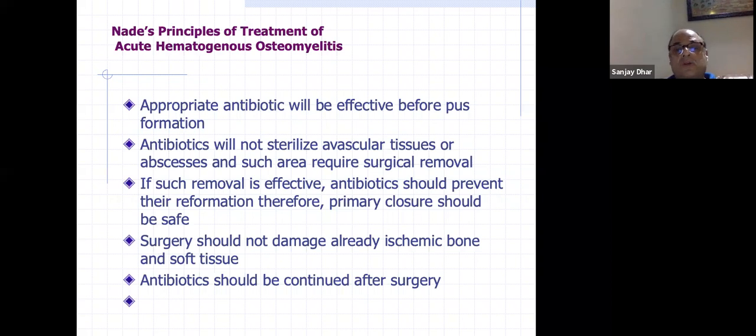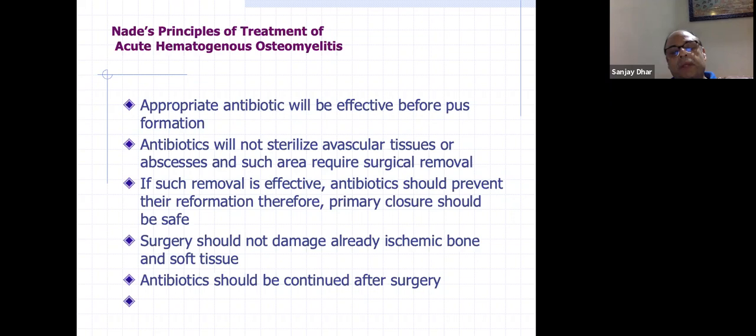But if there is avascular tissue formation, as I told you, if there is spread of the pus to the subperiosteal level, then there is a lot of avascular tissue, so your antibiotics will not penetrate, and you will need to surgically decompress. If such removal is effective, antibiotics should prevent the reformation, therefore primary closure should be safe. I'll tell you that in the surgical part.